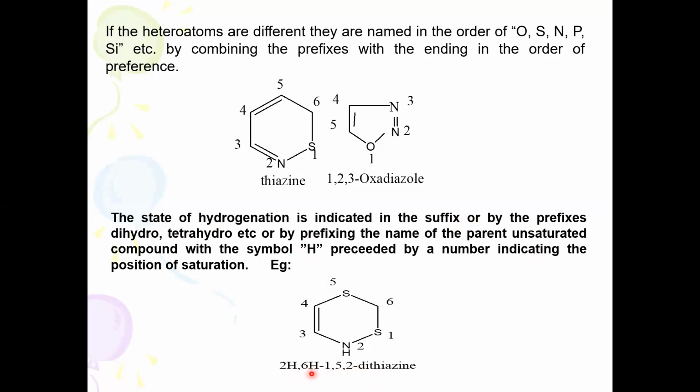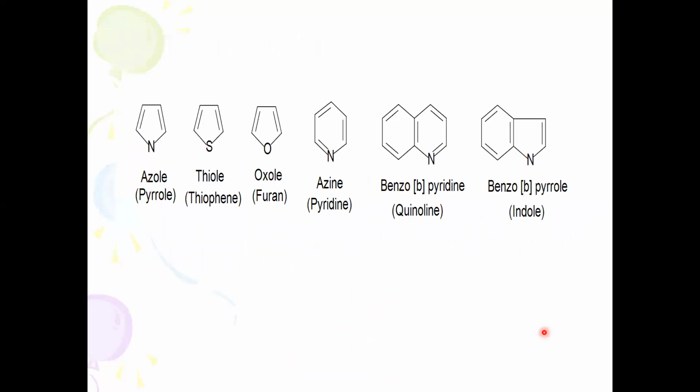It is 2H, here no double bond. 6H, here also you will not find any double bond character. It is a tetrahydro derivative, because there is no double bond character here. So 2H, 6H, tetrahydro 1,5. If you use tetrahydro, then you need not use this, or otherwise 2H, 6H, tetrahydro 1,5,2-dithiazine. This is the second position, and here you will not find any double bond character.